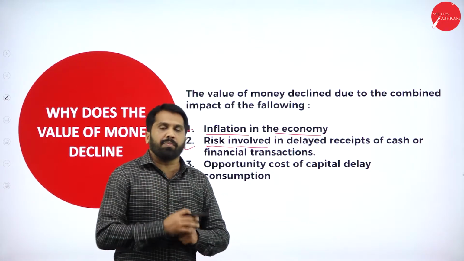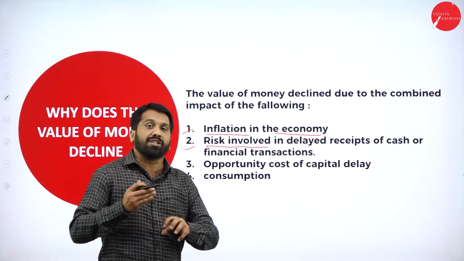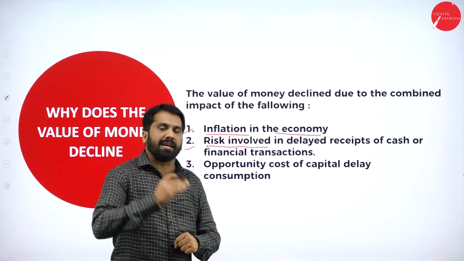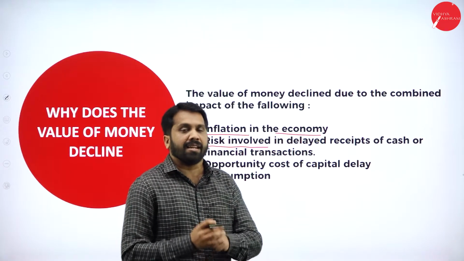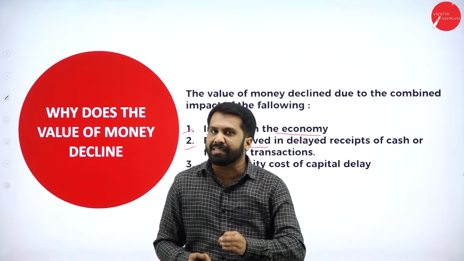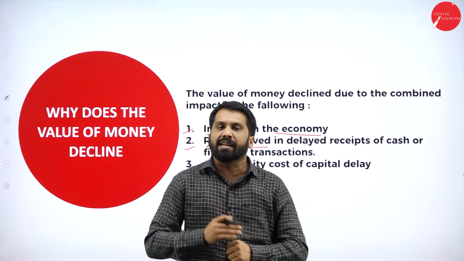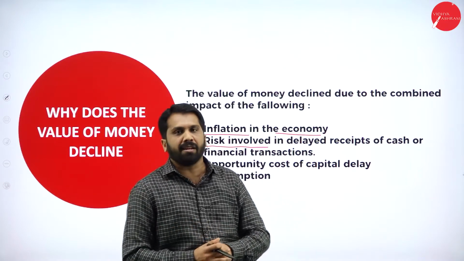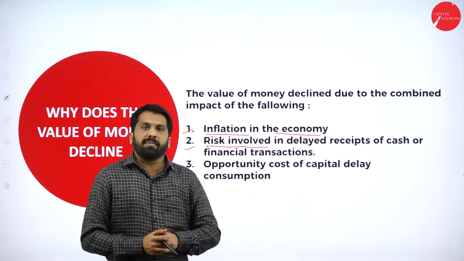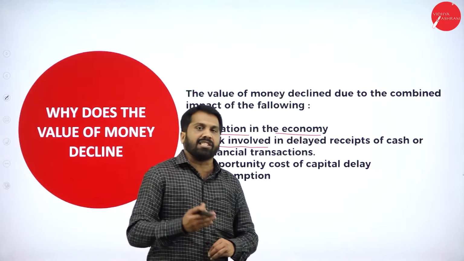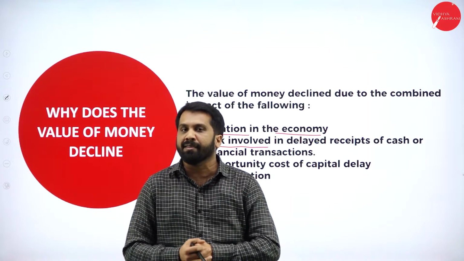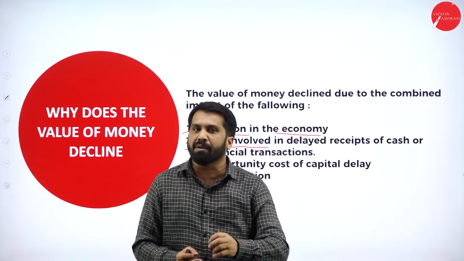Now, you made a plan that next week I'll collect that 10,000. What happens? In 1 week, something happened to that person XYZ. If XYZ dies, then what happens? Your 10,000 is gone. Similarly, XYZ having money now, maybe next week he will be out of money. He won't be having money. That is risk number 2.